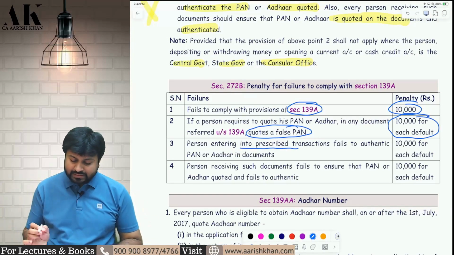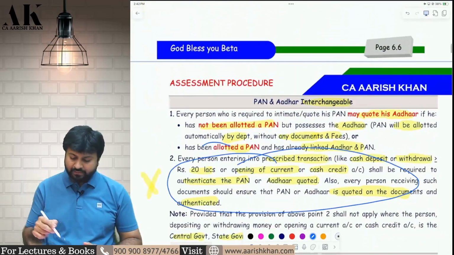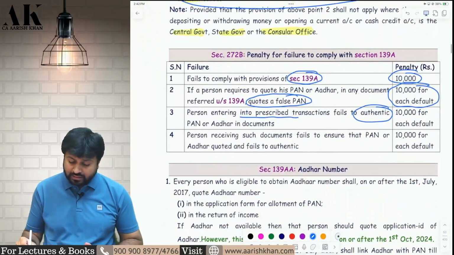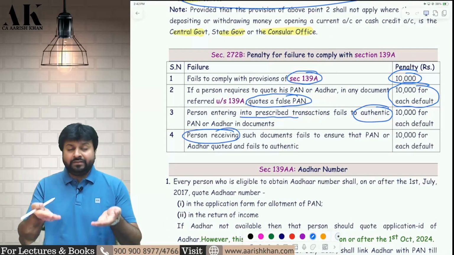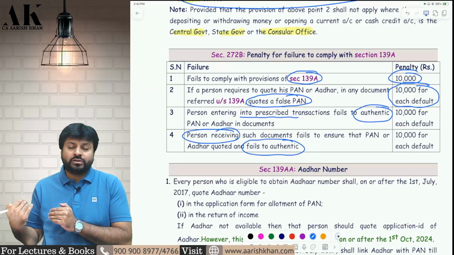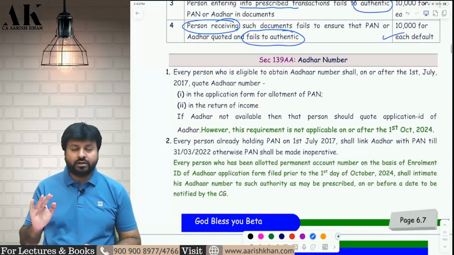Similarly, if you are entering into a prescribed transaction and you fail to authenticate the PAN, the way you are supposed to authenticate your PAN over here, then also you are liable for penalty. And the person who is receiving the PAN from you, that is the dealer of the car, if he is not authenticating the PAN, then he will also be liable for a penalty of 10,000 rupees.